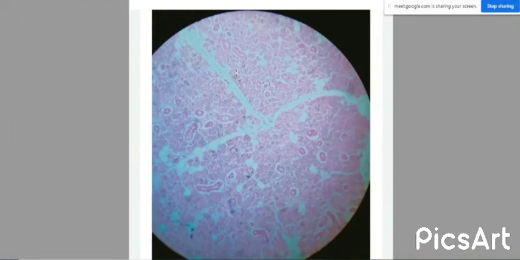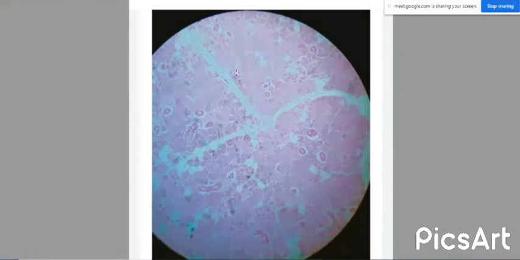Another important feature seen in the mixed type of gland is serous demilunes. What do we mean by serous demilunes? Mucous acini with a serous cap.